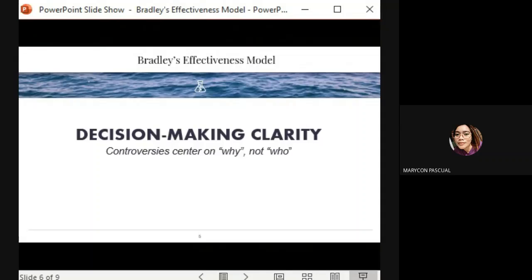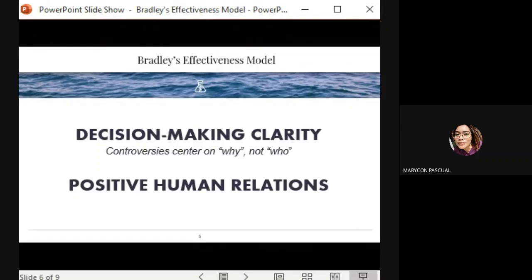Let us say in the Philippines, when a new curriculum is being implemented, some people usually raise questions on which political party is proposing the curriculum, and they form their opinion about the curriculum based on this information. So this may lead to corrupting the purpose of the curriculum. This is also evident in school-level implementation of curriculum, best practices, or even in using techniques. So according to Bradley, one mark of an effective curriculum is its focus on the decisions made and not on those who made those decisions.